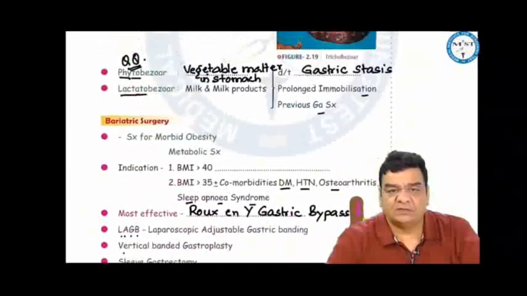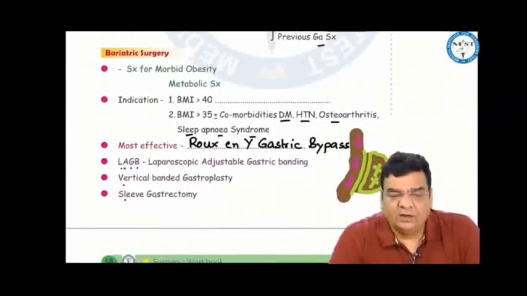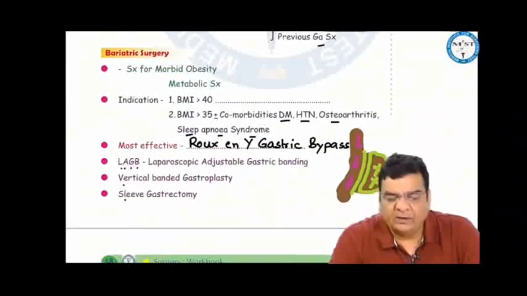So bariatric surgery, basically this is surgery for morbid obesity, also called metabolic surgery. Indication for doing a bariatric surgery: the BMI is more than 40 or BMI more than 35 with comorbidities like uncontrolled diabetes, hypertension, osteoarthritis, sleep apnea syndrome.